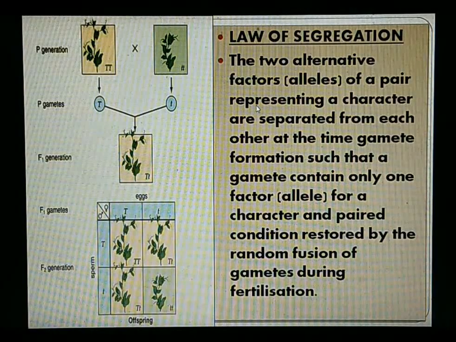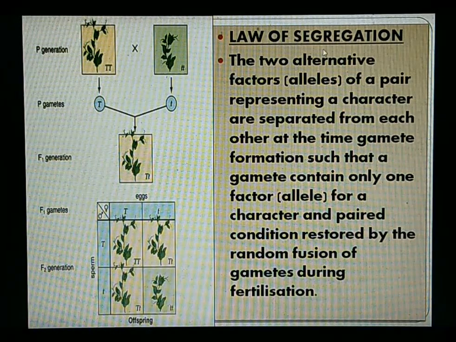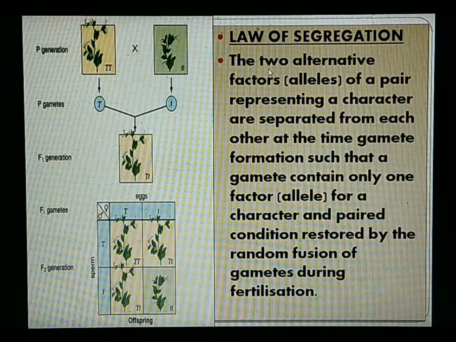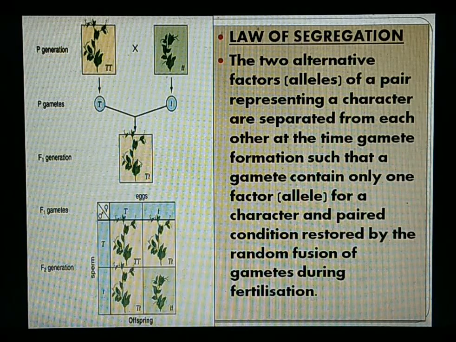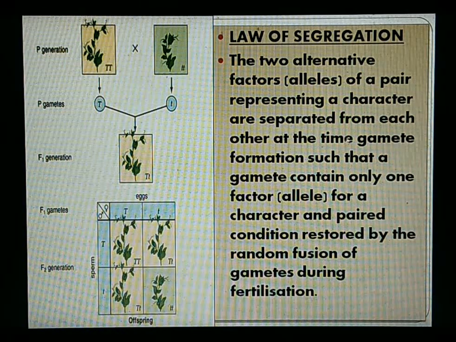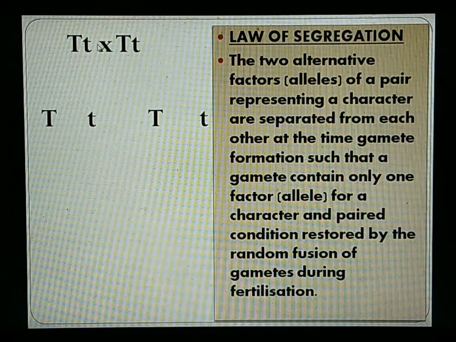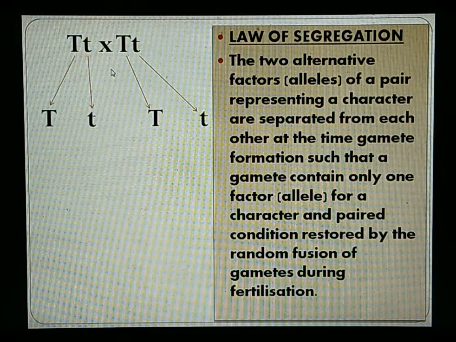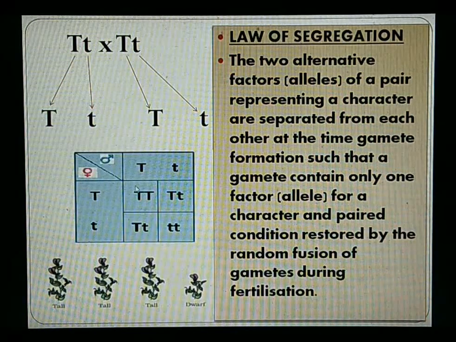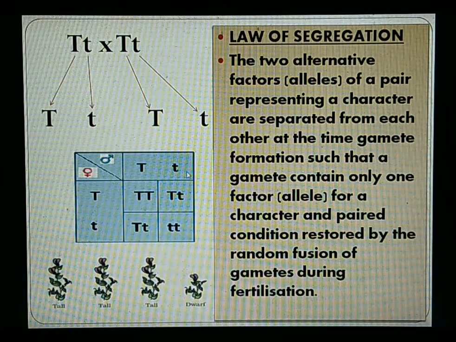So he proposed his second law, that is the law of segregation. That means the two alternative factors, when we cross between hybrid plants, a pair representing a character are separated from each other. We see here there are two hybrid plants. During gamete formation, these alleles get separated from each other, and there will be random fusion of these gametes.